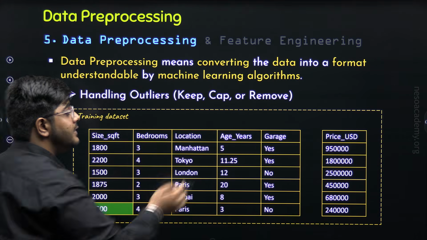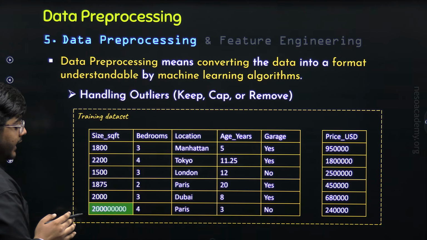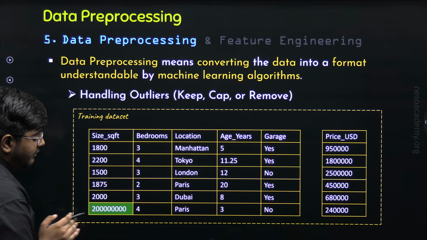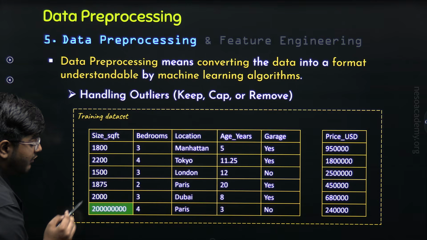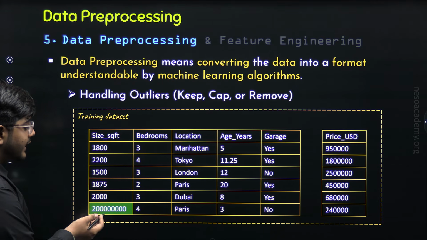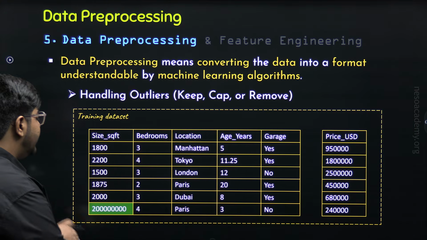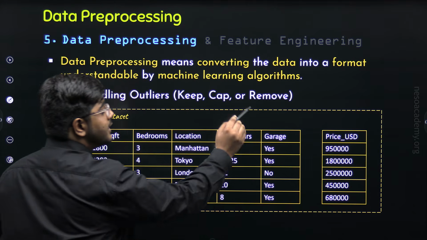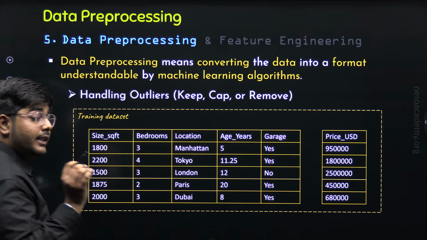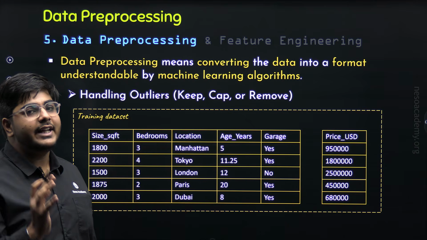Now the last is remove. Suppose the value in the dataset is clearly an invalid value. Like you can see that the size of the house can never be this large. This is clearly an invalid value. In such cases, we will delete this entire row from the dataset, and this is known as the remove operation. In this way, we have understood how to handle outliers in the given dataset.